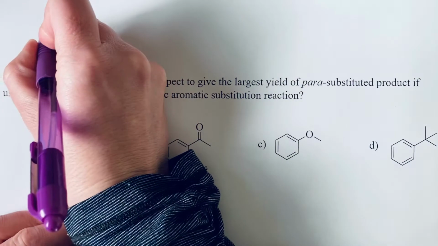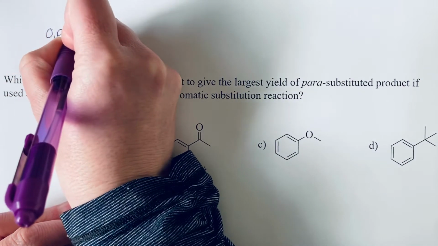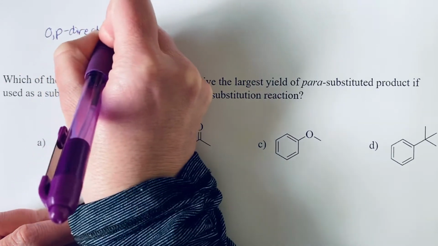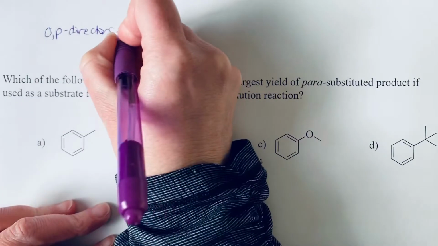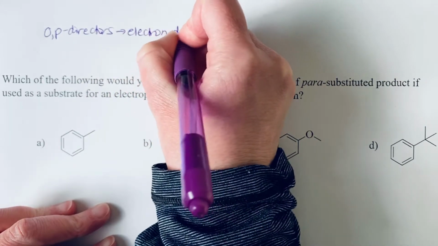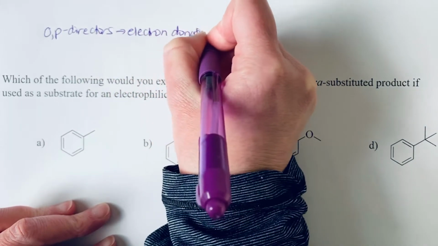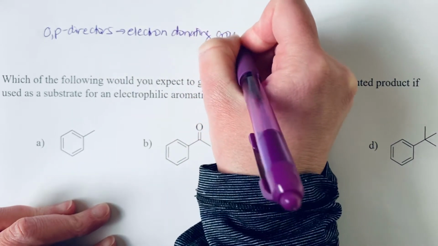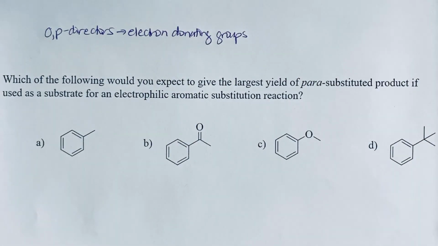So your ortho-para directors are your electron donating groups. Or mostly your electron donating groups. There are the halogens, which are an exception.